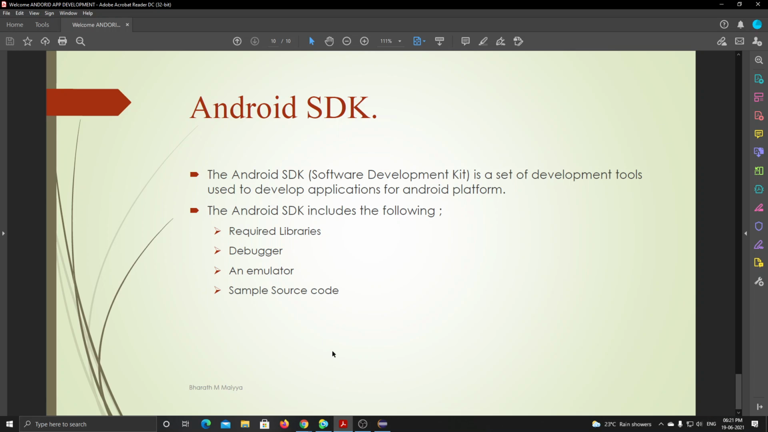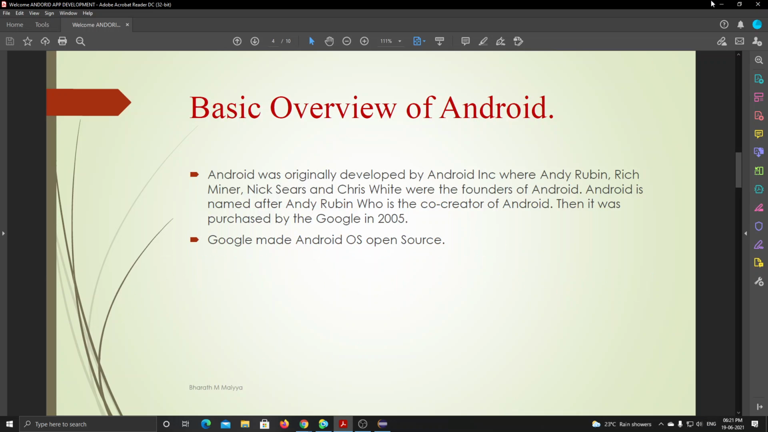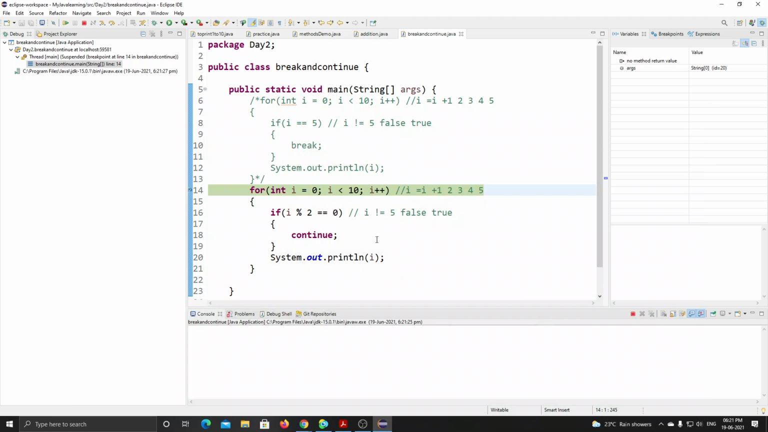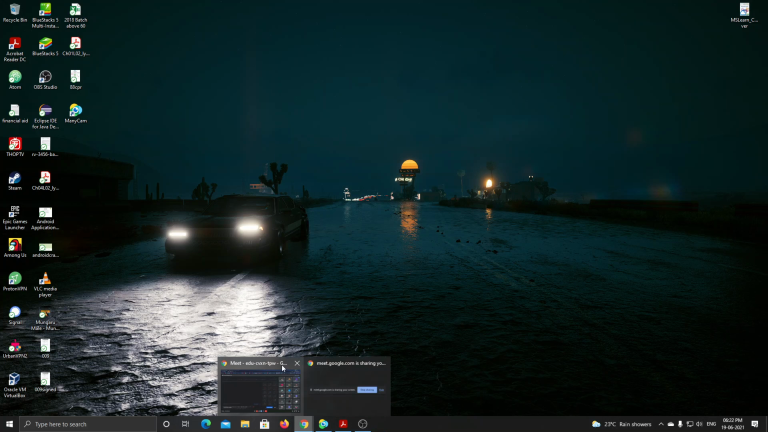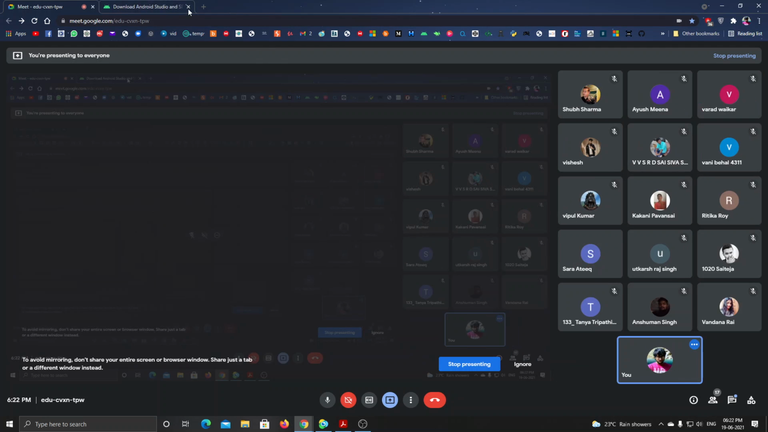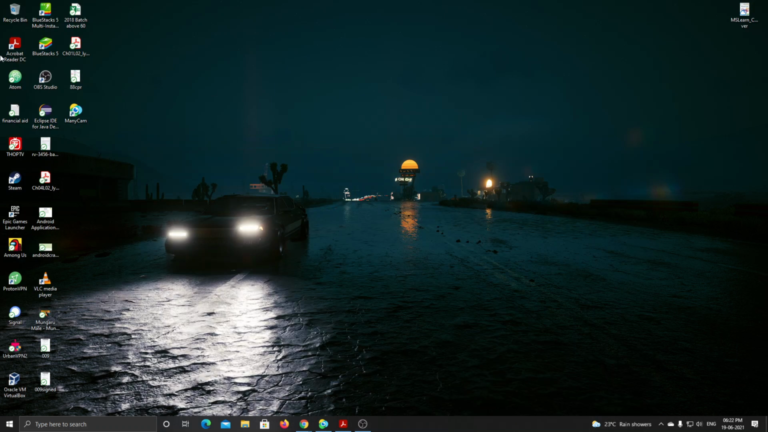Yes, sir. Okay. Then this was the class regarding this Android basic overview. But the problem is, I can't run Android Studio while using Meet also, because it takes so much memory. Let's try once.